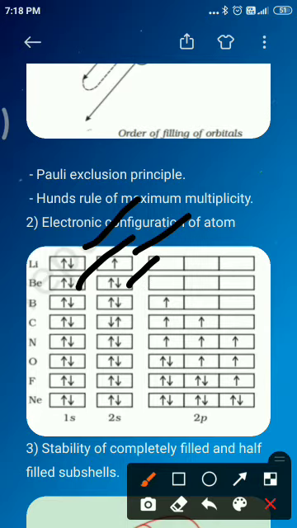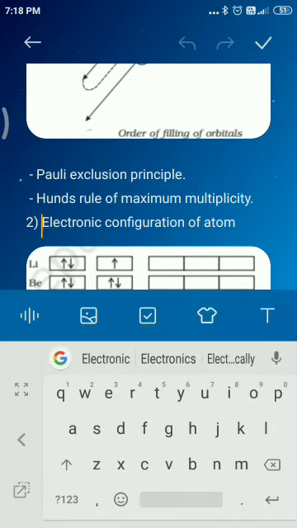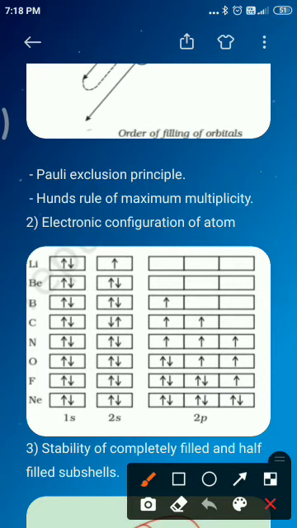In the same way we can write boron, having 5 electrons. Here one more step will be included. This is 1s, this is 2s, and this is the p orbital. Only one electron goes to the p orbital, so it is 2p1.